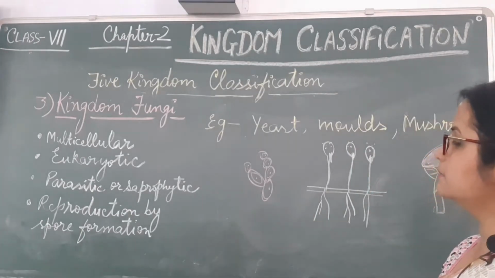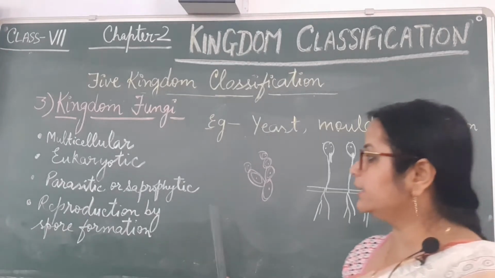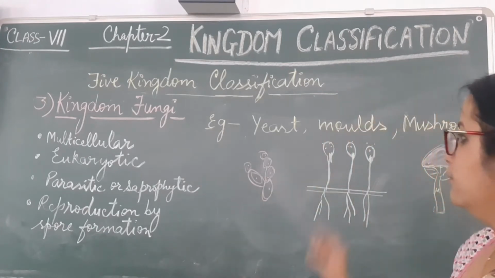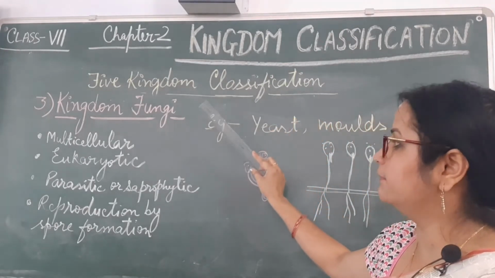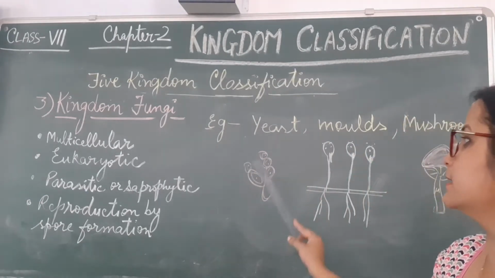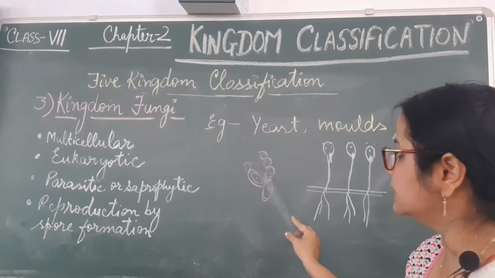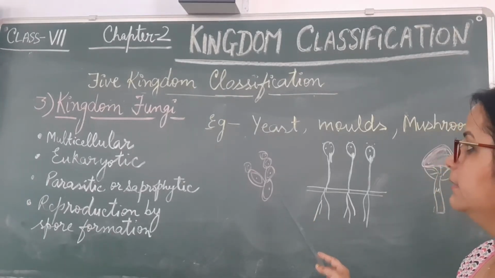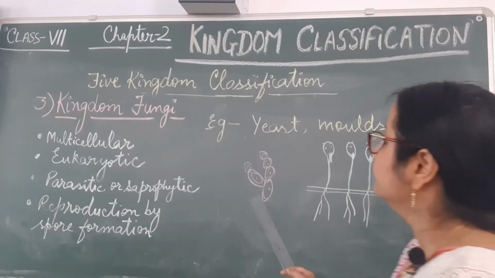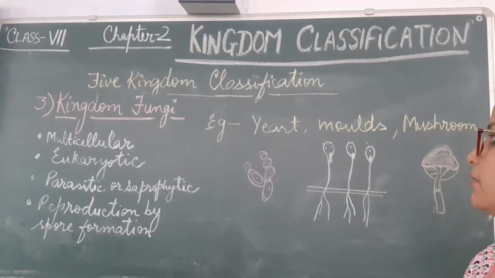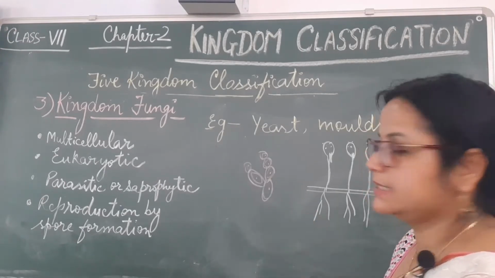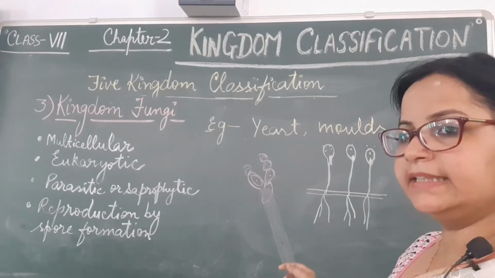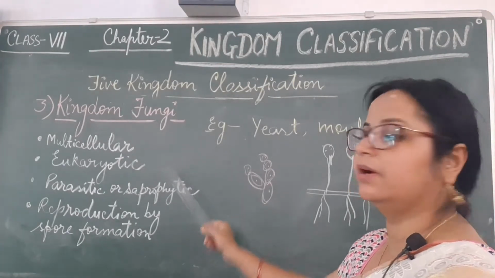These organisms of kingdom fungi reproduce by spore formation. As I have already told you, some are few-celled organisms like yeast. Yeast has few cells attached to each other and cannot be seen by the naked eye. We need a microscope to see a single cell of yeast, but together they are present in the form of a chain or cluster.